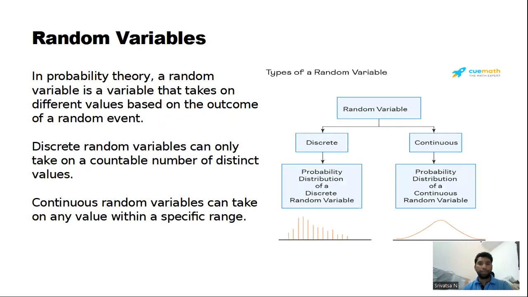Random variables. Here we are diving into the engineering concept of random variables, where a random variable takes on different values based on the outcome of a random event. Discrete random variables. There are two types of random variables, as you can see in the block: discrete random variables and continuous random variables. As given below, the probability distribution of a discrete random variable and the probability distribution of a continuous random variable, there is a bell curve for the continuous random variable. Discrete random variables can only take on a countable number of distinct values.